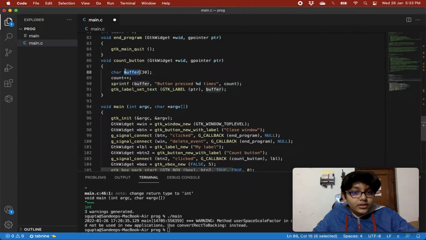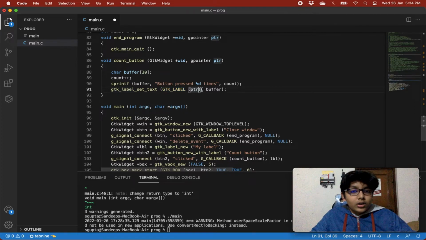After having the correct value that we need to show on our label in buffer, we'll call gtk_label_set_text. We are passing the pointer to it and casting it to a label. So in the pointer we got the label, and we are casting that to a GtkLabel to remain safe.